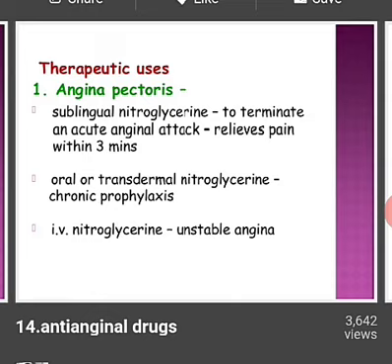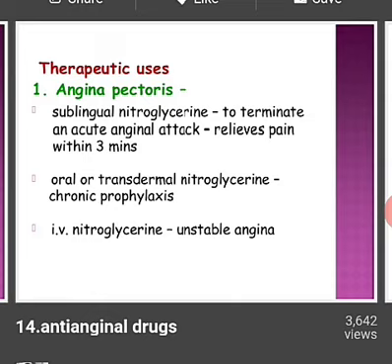Third is IV nitroglycerin for unstable angina. If the person has unstable angina, it is given in the intravenous way. Second therapeutic use is congestive heart failure and acute left ventricular failure. When the person may have congestive heart failure, which is CHF, and acute left ventricular failure.